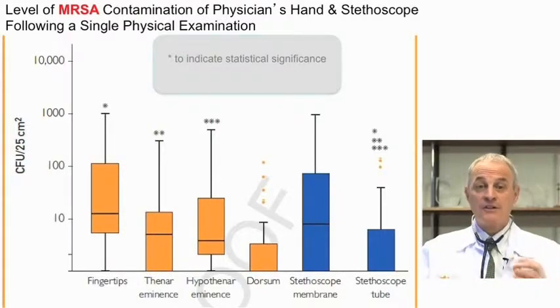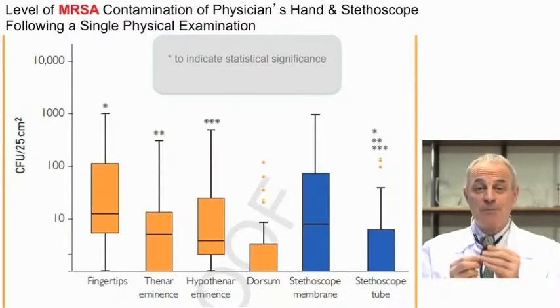The more the fingertips colonized with MRSA, the more the membrane of the stethoscope and the tube of the stethoscope colonized with MRSA. And again, the level and the degree of contamination with MRSA was much higher in the fingertips than on the rest of the hands, similar to the colonization of the stethoscopes.